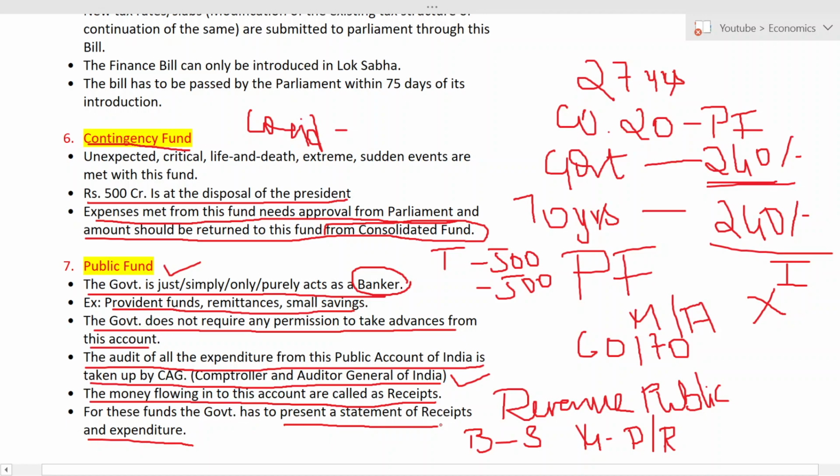So there can be a question. The public fund has to prepare a statement or present a statement to the government or parliament. What is that called? Option A, revenue and expenditure. Option B, revenue and receipt. Option C, receipts and expenditure. Option D, none of the above. What is the correct answer? The correct answer is receipts and expenditure. Okay, this is very important. Please don't forget this here.